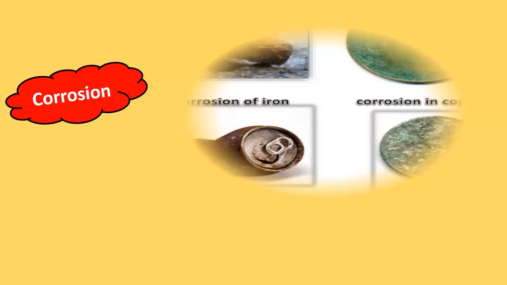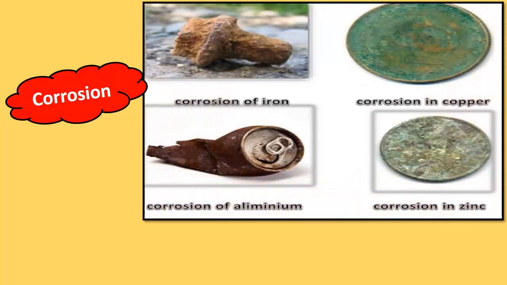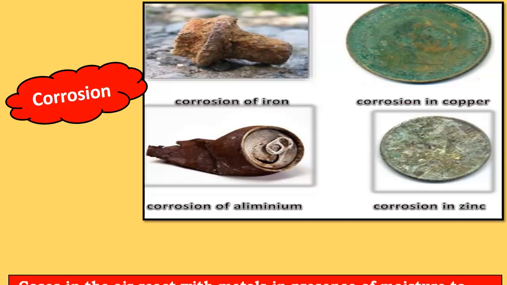Now our next subtopic is corrosion. You have seen corrosion. Only thing, you don't know the scientific reason behind it. Corrosion means junk lagna. So you have seen corrosion in iron, copper, aluminium and zinc. Their colors are changing. The iron gets rusted, whereas for copper utensils, the color is changed and you have to use imli, pitambari or tamarind and they will shine back again. Now why does this happen?